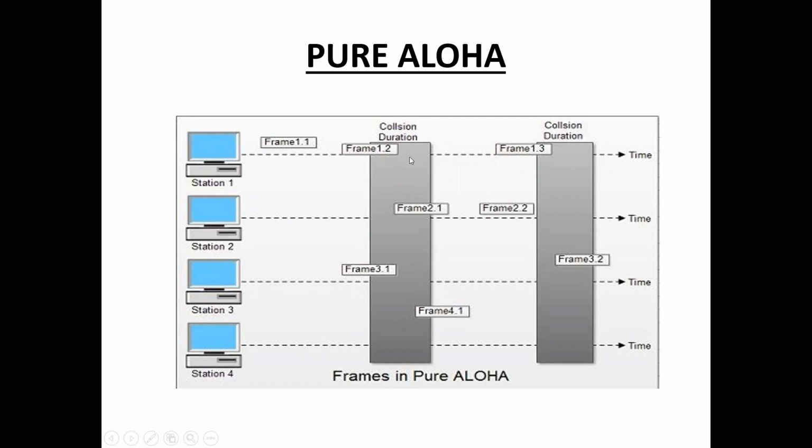Station 1 sends frame 1.2 and station 2 sends frame 2.1 at the same time. So there is a collision between frame 1.2 and frame 2.1. Station 1 has not received the acknowledgement for frame 1.2 and station 2 has not received the acknowledgement for frame 2.1. So station 1 assumes that frame 1.2 is destroyed and station 2 assumes that frame 2.1 is destroyed, and stations 1 and 2 wait for some amount of time and resend those frames.